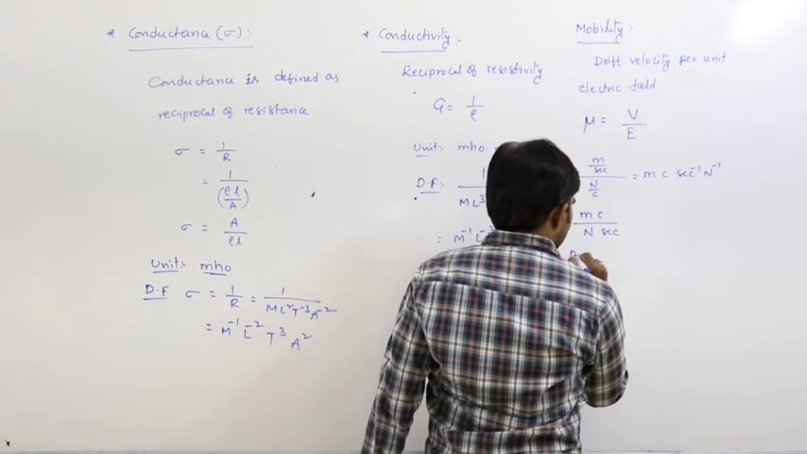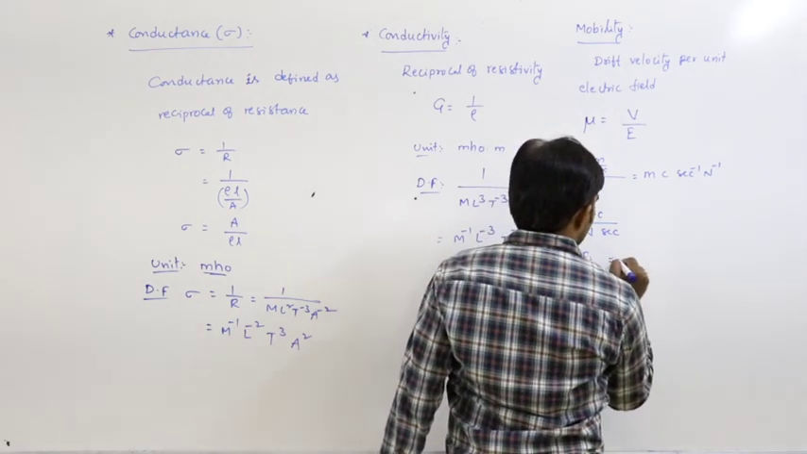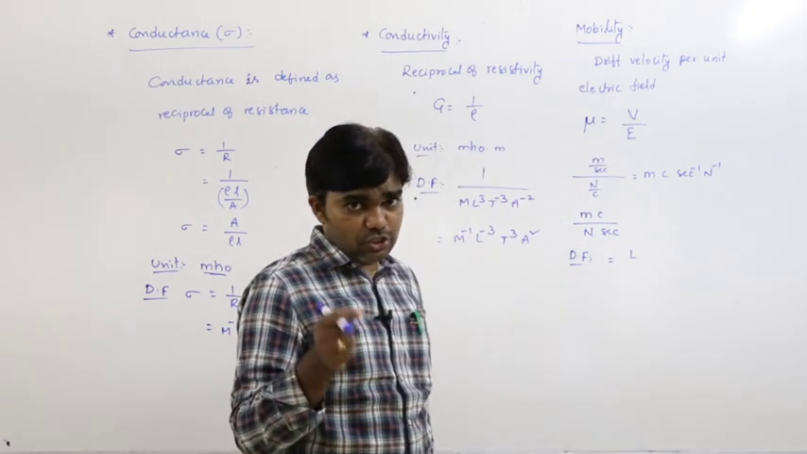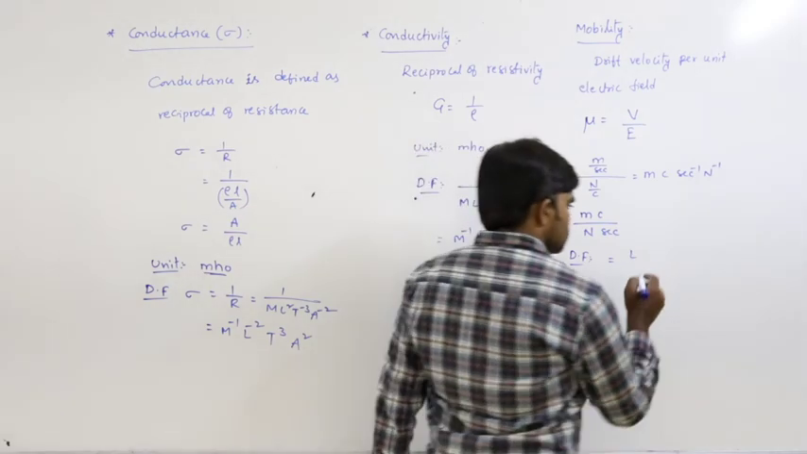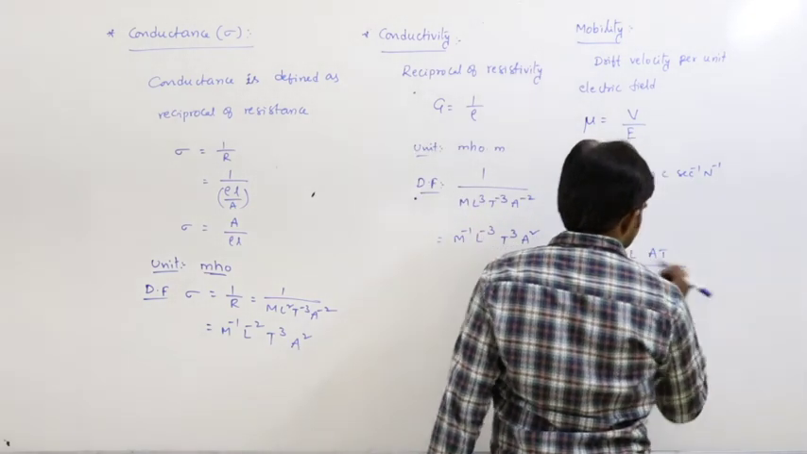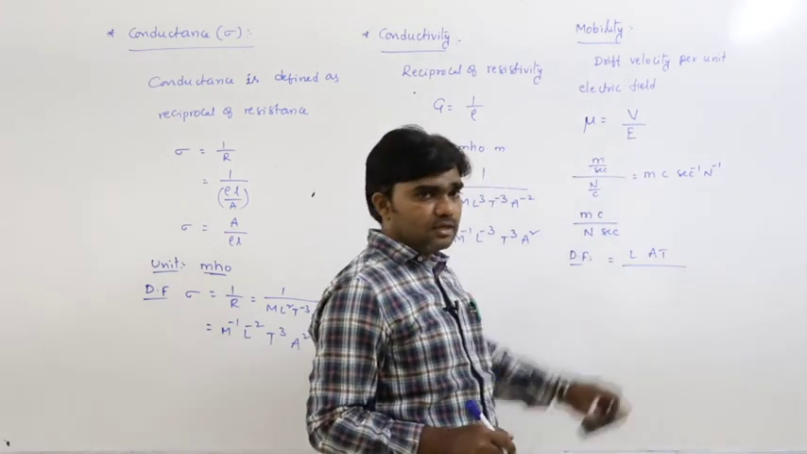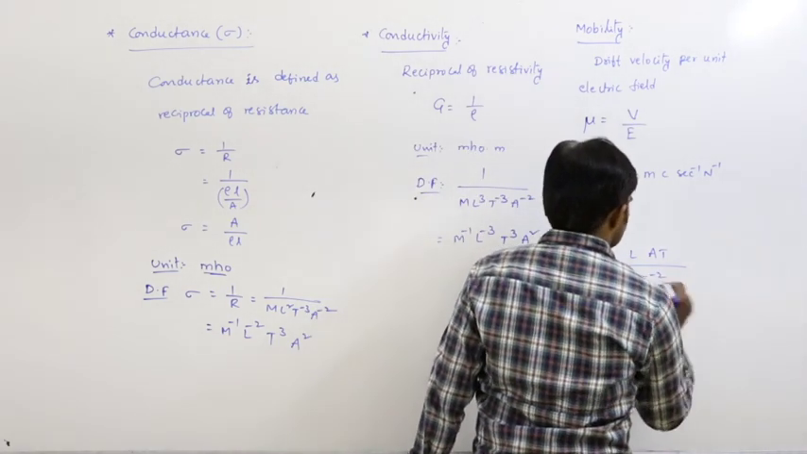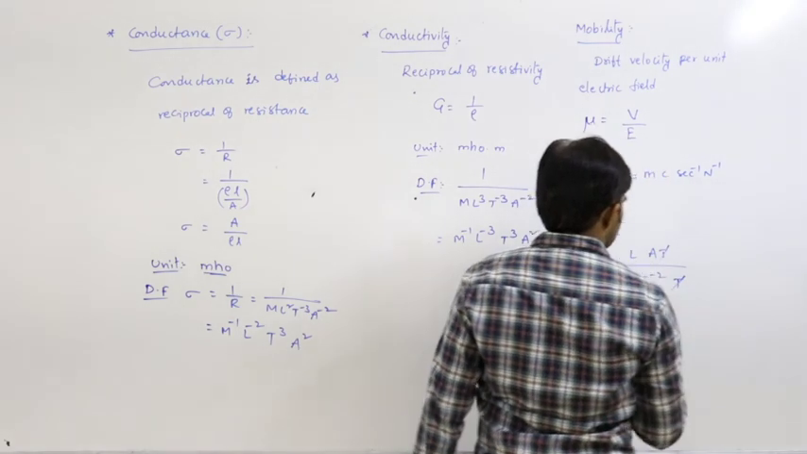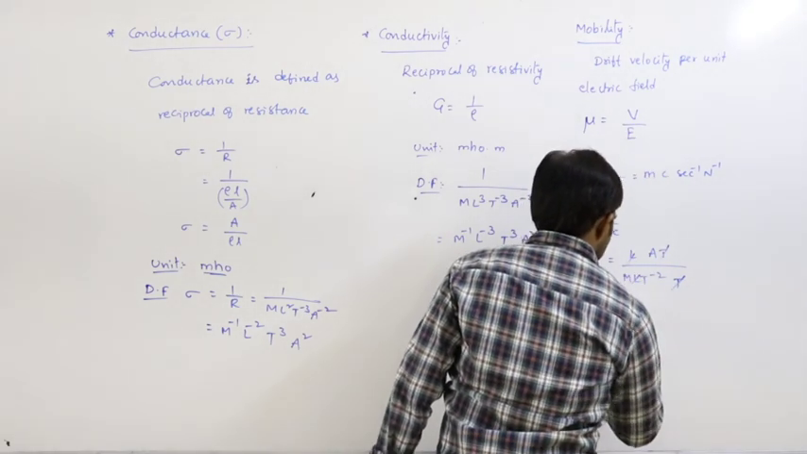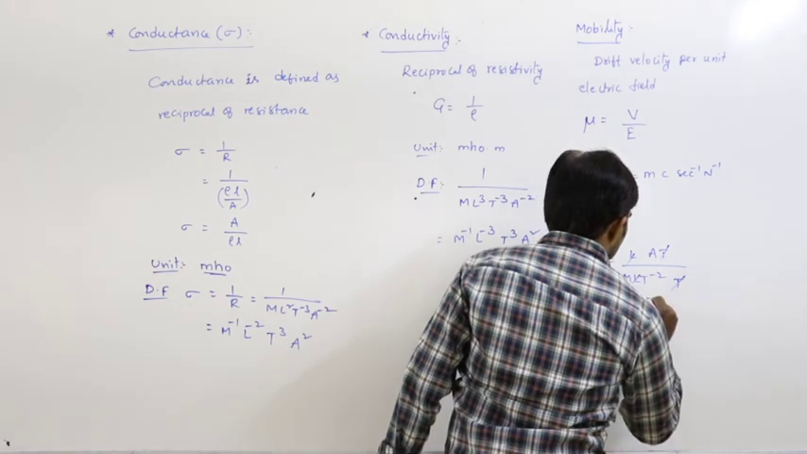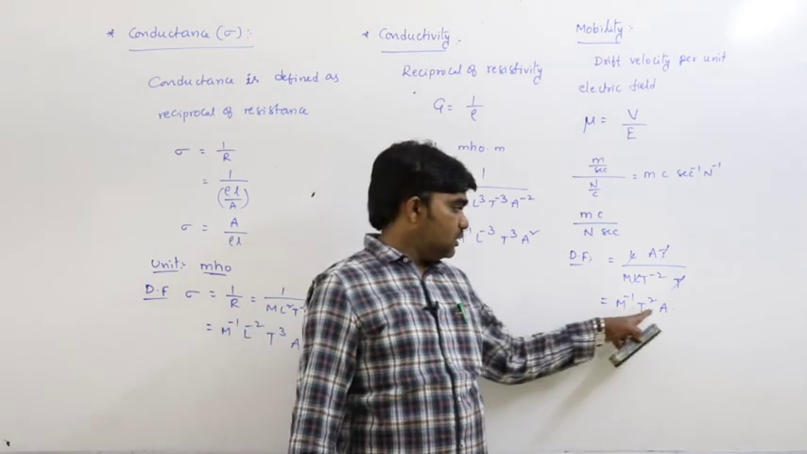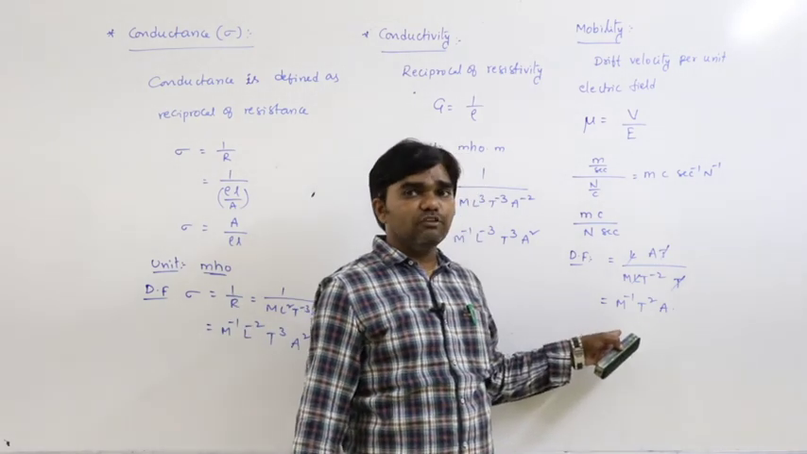Now its dimensional formula. Meter has dimension L. Coulomb is charge, Q equals I into T, so that is ampere second, A T. Newton is force, M L T power minus 2, and then second, T. T gets cancelled, L gets cancelled. So we get M power minus 1 T square A. This is the dimensional formula of mobility.